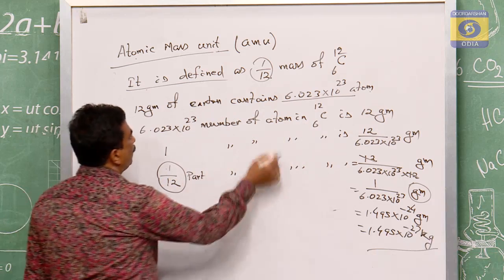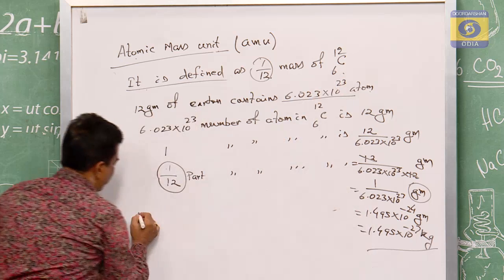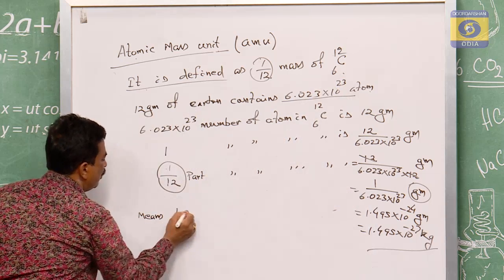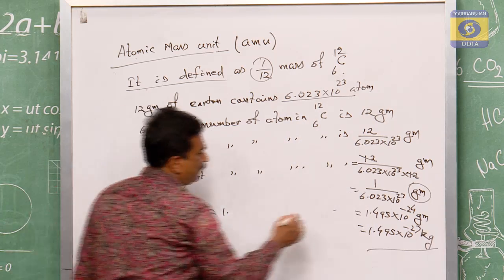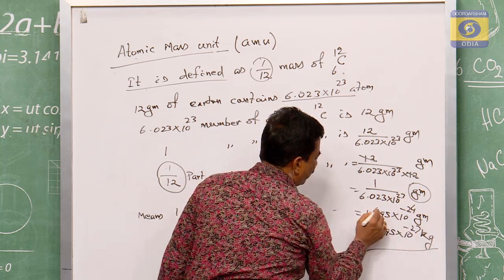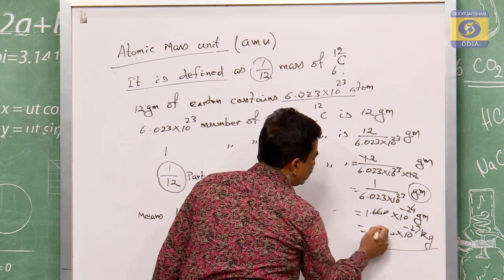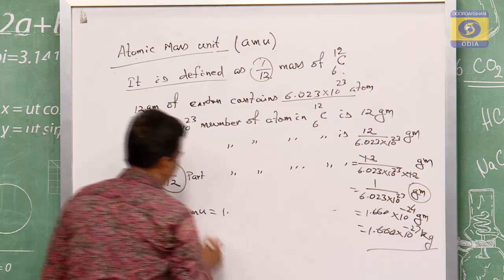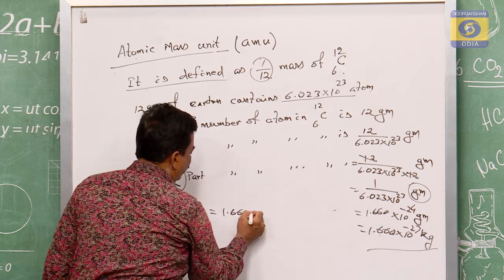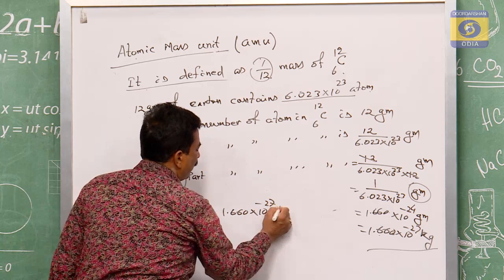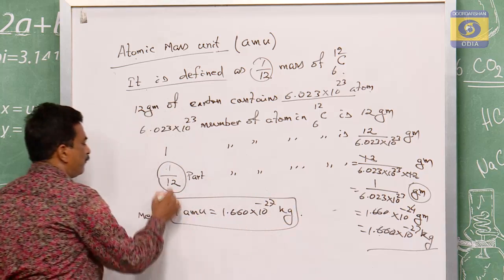So the 1/12th part is defined as the 1/12th part mass of this one. 1 AMU is equal to this much gram. If it is converted to gram, that will be 1.660 into 10 to the power of minus 27 kg. This is the 1 AMU.